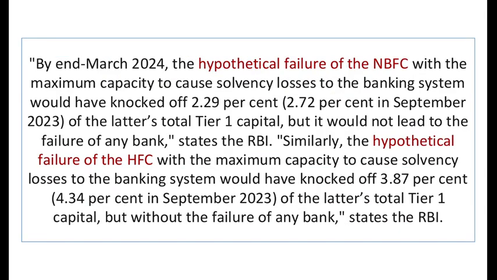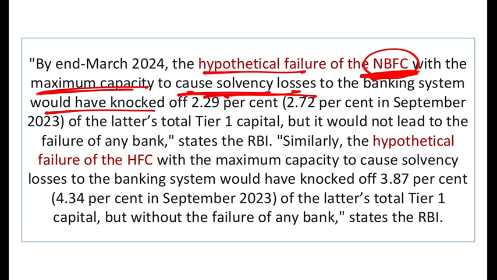But RBI says, I am still not that worried. Why? Now let us assume that there is an NBFC which fails, and this is the NBFC with the maximum capacity to cause solvency losses, which means this is the biggest NBFC of India, or the NBFC which has taken the maximum loan. So the hypothetical failure of the NBFC with the maximum capacity to cause solvency losses to a bank would knock off 2.29% of the bank's total tier 1 capital, but it would not lead to the failure of any bank.